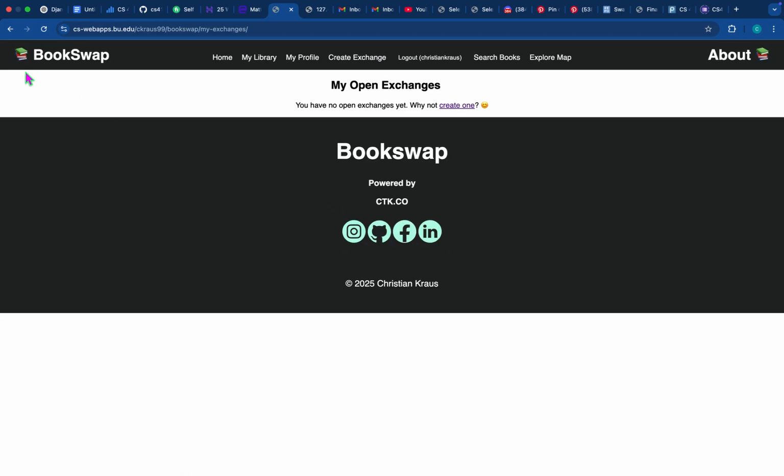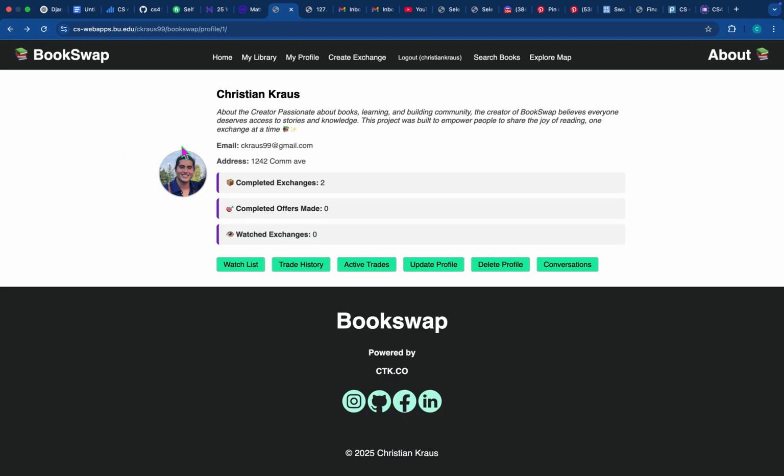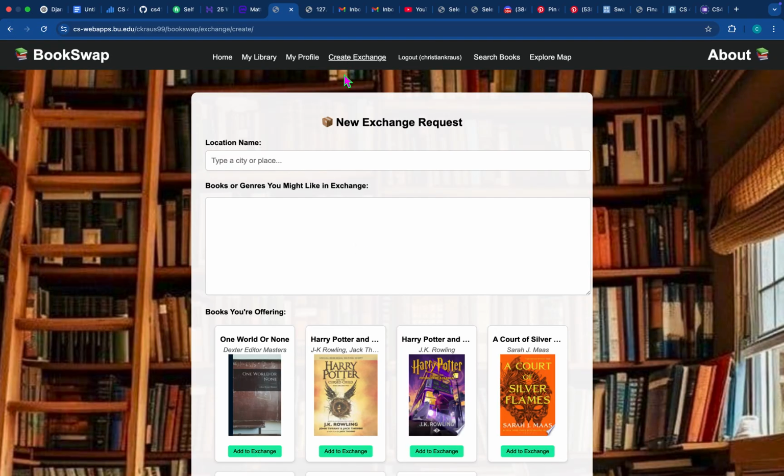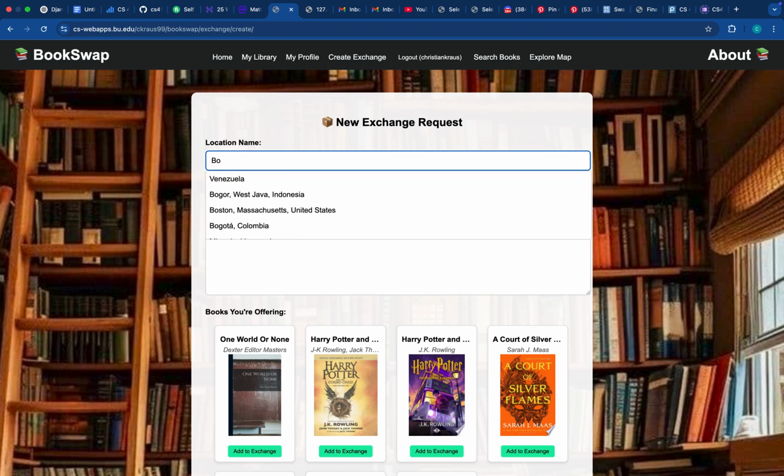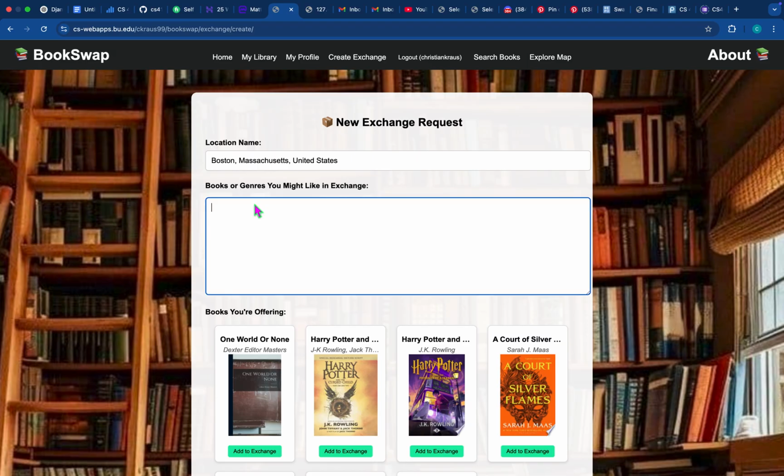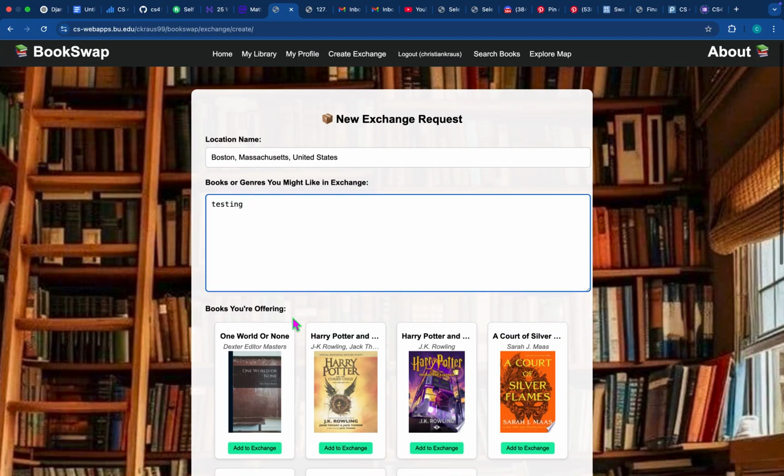And if we go back to the profile page, we can see this active trades section. This is just going to show any active trades, which we don't have right now, which is fine. But we can create one. Let's create a new listing. Let's make this one Boston. Make the last one Seaport, but let's make this Boston. All right, cool. Just for testing, and for time's sake, let's do testing.